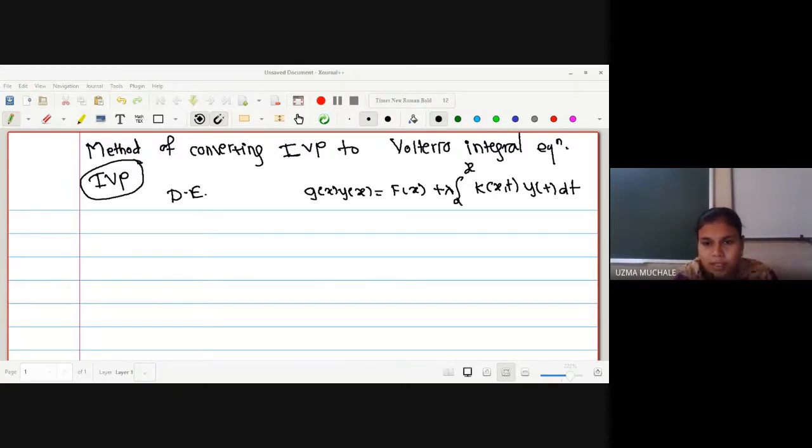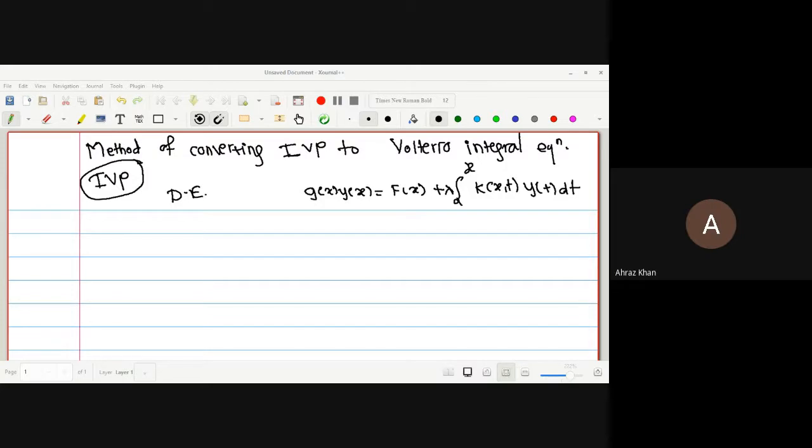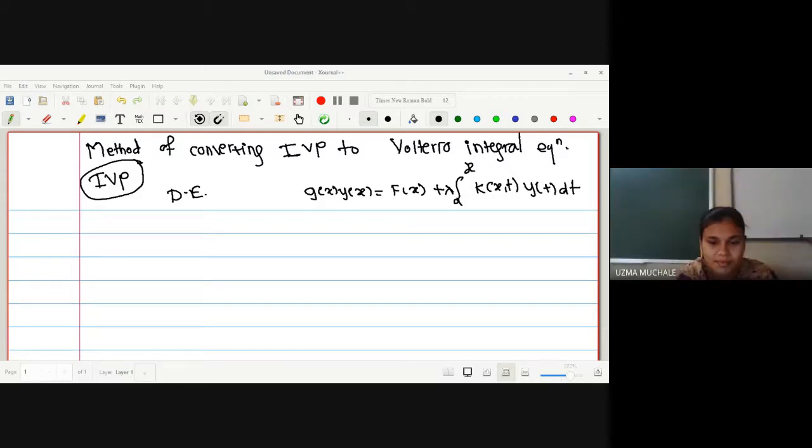So can anyone define what is an initial value problem? Ma'am, certain conditions are given and an initial value is given. By certain conditions are given, that means we should have some specific definition, no?